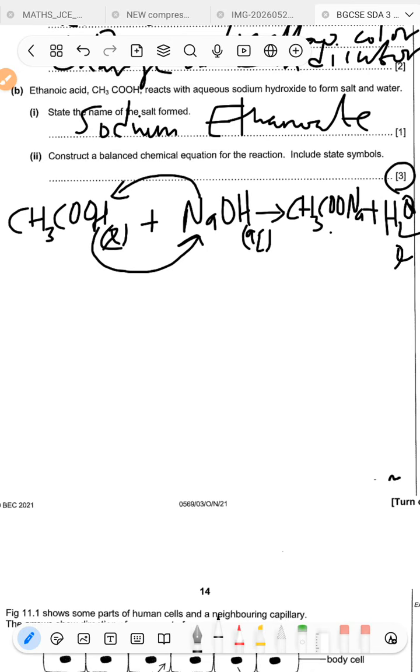H2O is a liquid at room temperature and pressure. Remember, your salts that are formed in this type of reactions are going to be aqueous. Okay, I think we need to also make a minor correction here. I think this also has to be aqueous, because this has been made into a solution. It's an acid after all, so this is aqueous.